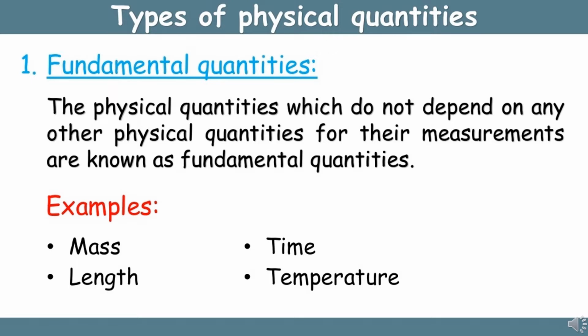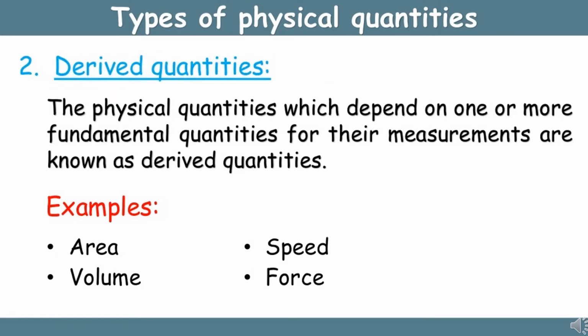Types of physical quantities. First, fundamental quantities. The physical quantities which do not depend on any other physical quantities for their measurement are known as fundamental quantities. Examples: mass, time, length, and temperature. Second, derived quantities. The physical quantities which depend on one or more fundamental quantities for their measurement are known as derived quantities. Example: area, speed, volume, and force.